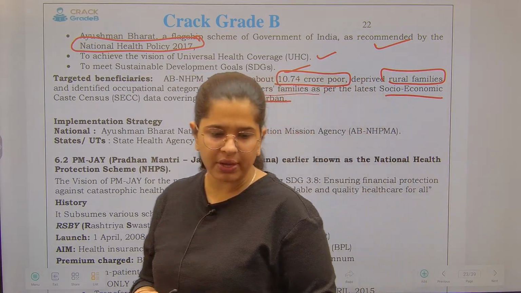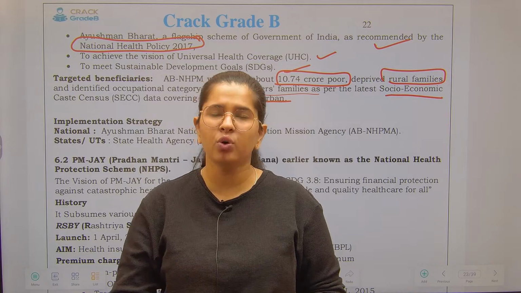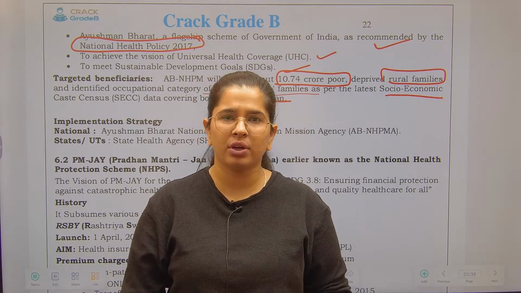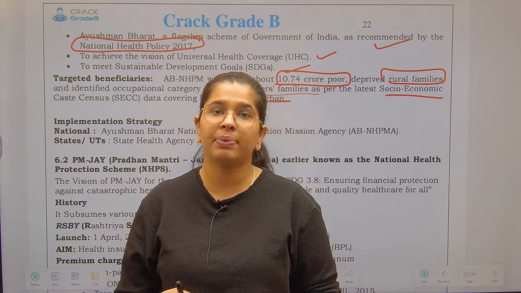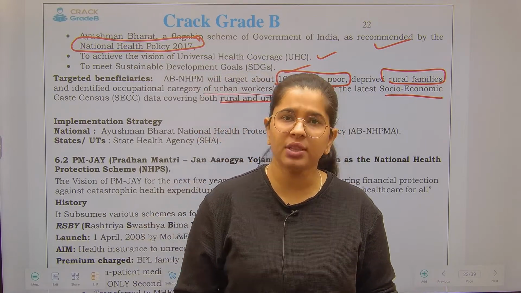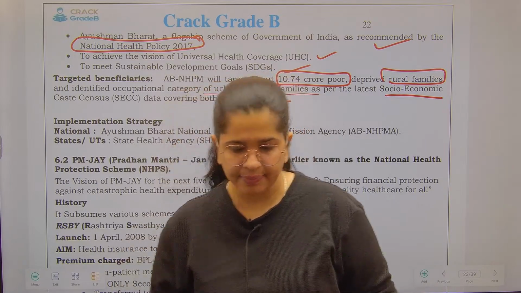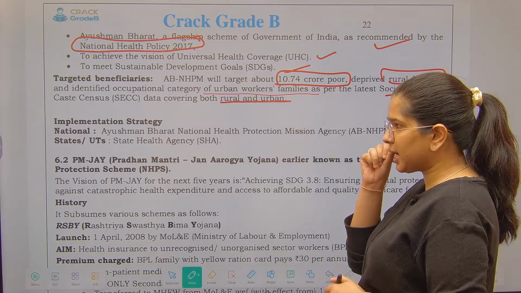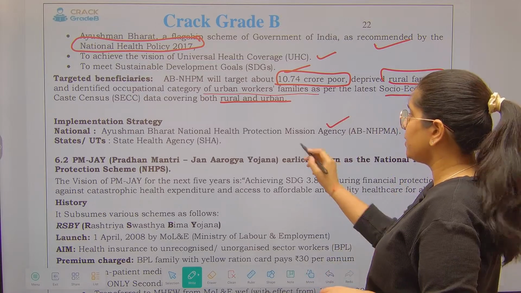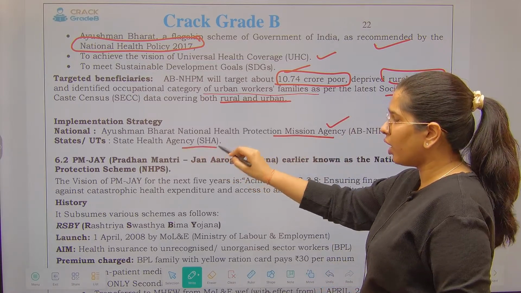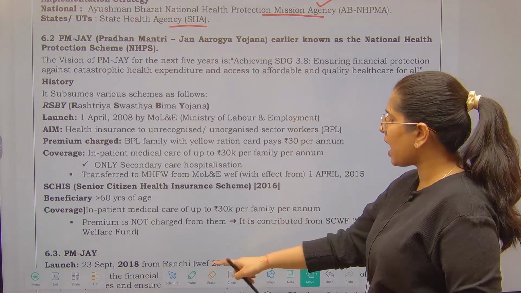We are going to see the list of beneficiaries in detail, but let me tell you, in urban areas, you have got the people who do a menial kind of work like a rickshaw puller, a peon or a construction worker. So these are called as the occupational category of deprived people. Because of their occupation, they are not considered as well established. Hence, they are called as the deprived ones. Fine. So next thing is implementation strategy. Who's going to implement? So at the national level, we have got a National Health Protection Mission Agency, and at state level, we have got state health agencies. Now talking about Pradhan Mantri Jan Arogya Yojana.